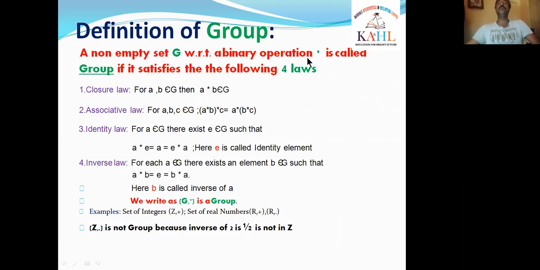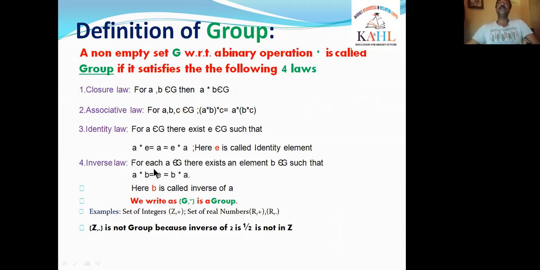What are they? Closure law, second one is associative law, third one is identity law, and the fourth one is inverse law. Here we added the new law, the inverse law.